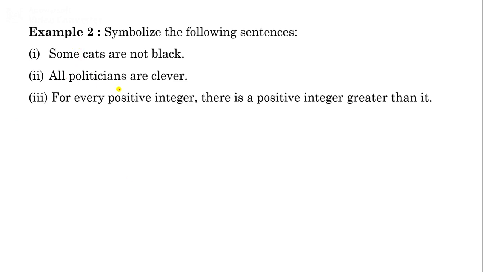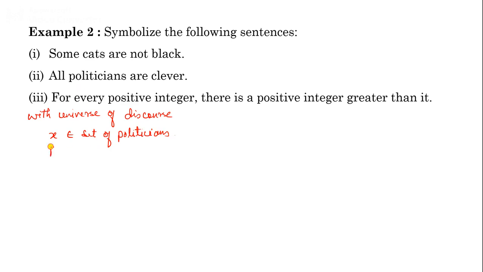Now we consider the second example. All politicians are clever. So again, with universe of discourse, we write x belongs to the set of politicians.